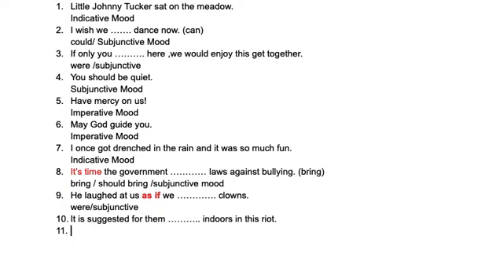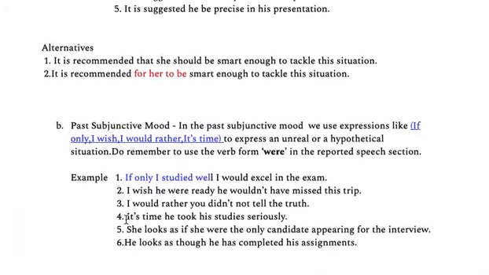It is suggested for them dash indoors in this riot. Now let me give you a verb form, stay. So it is suggested for them. Now what can be the possibility? It can be stay or to stay, because if there is an alternative, you remember I told you there can be an alternative.